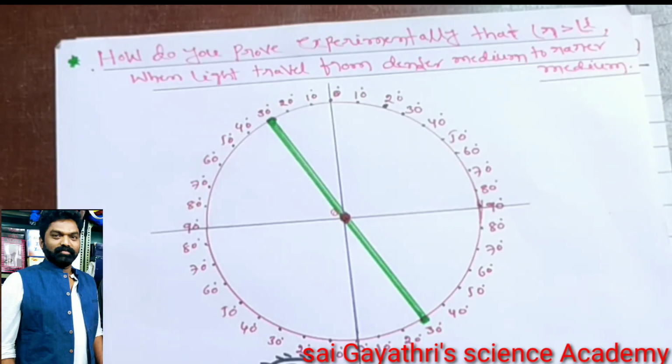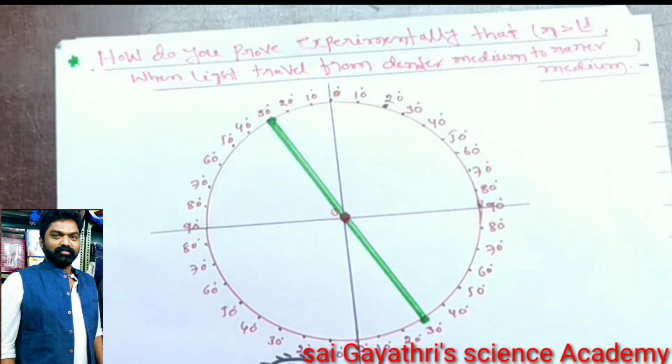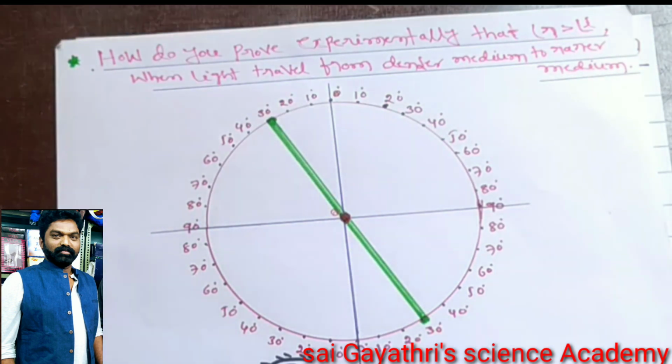Dear children, today we are going to prove experimentally that the angle of refraction is greater than the angle of incidence when light travels from a denser medium to a rarer medium. The required materials for this activity are a metal disc, a protractor, two straws, and water.